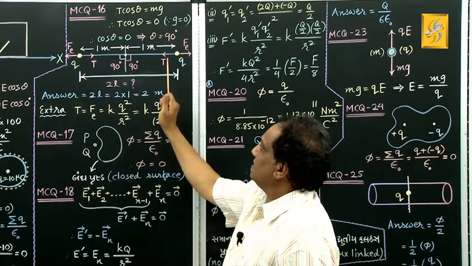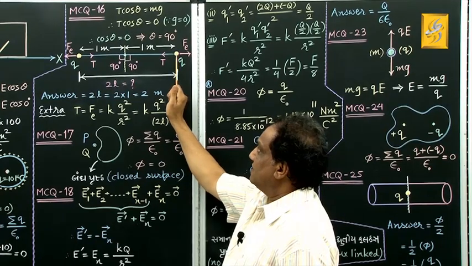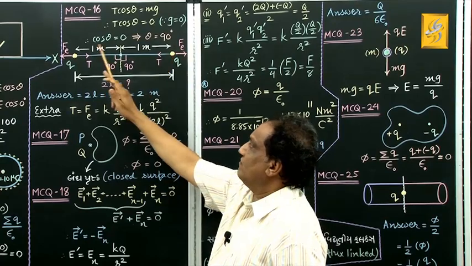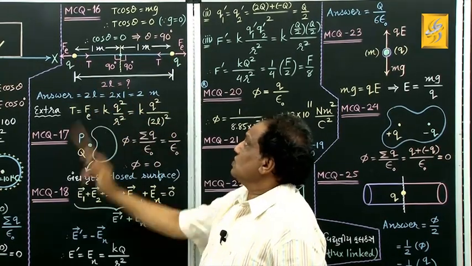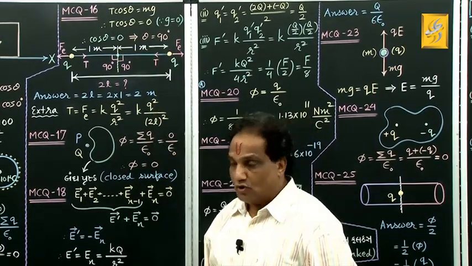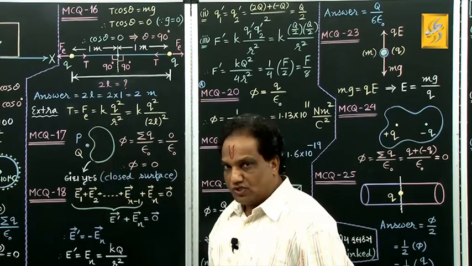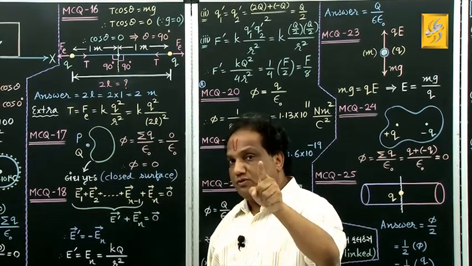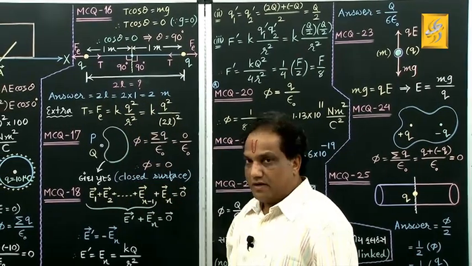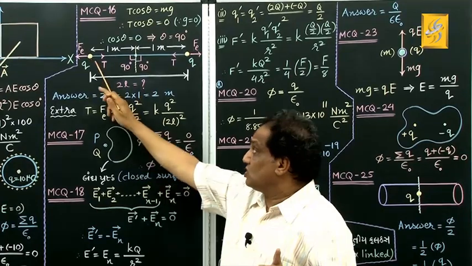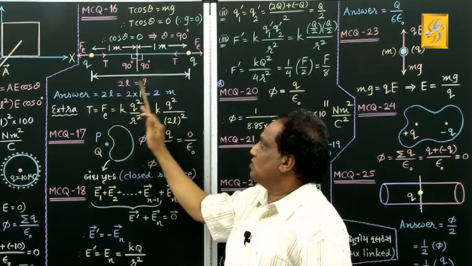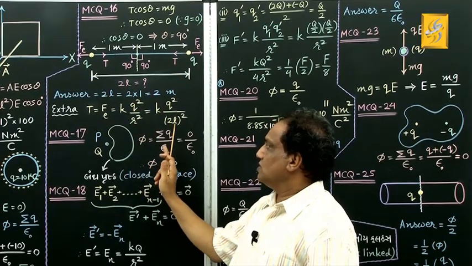Similarly, the tension produced in this string at this end is like this, which is counterbalanced by this electric force exerted on this sphere by this sphere. So I mean to say, for each sphere, the tension is balanced by electric force. When tension is balanced by electric force, what is the value of electric force according to Coulomb's law? K into Q, that is KQ square upon R square. But mind well, R is the distance between these two spheres, which is 2L. So this R is 2L.